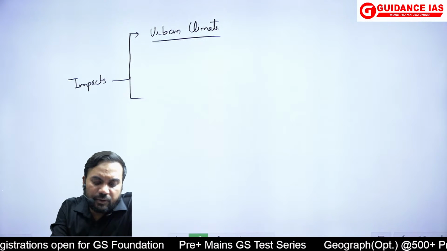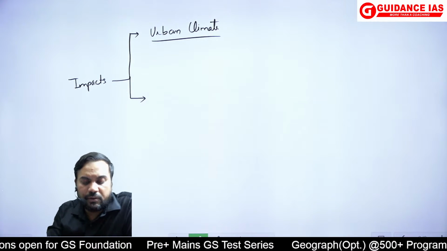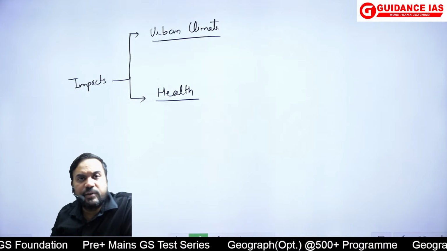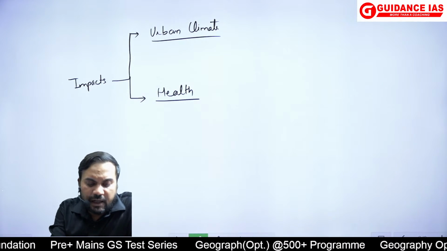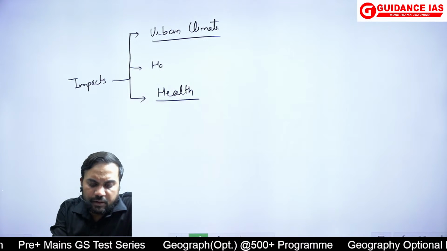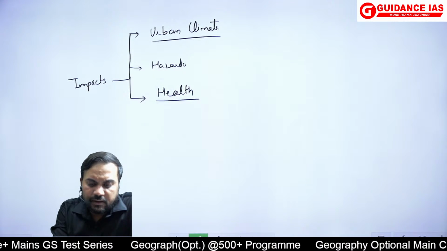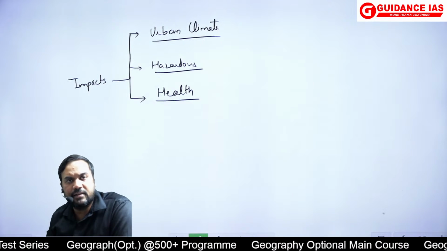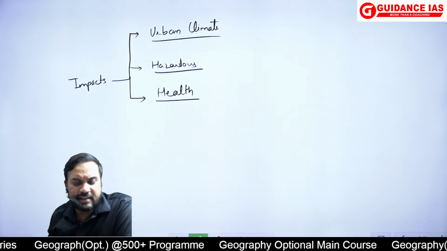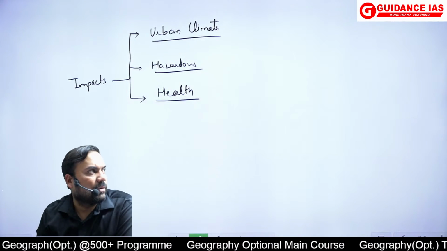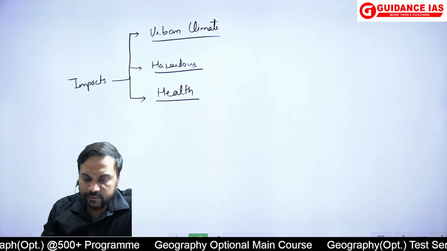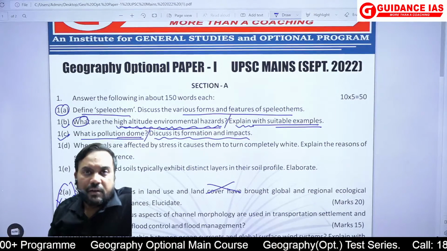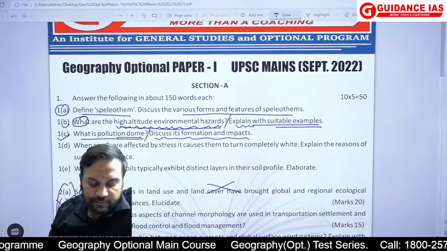Then you can also talk about the health impacts which can be there. Okay, and here I can add one more: hazardous impacts which can be there, like for example, can they lead to acid rains or acid precipitation, etc. We can definitely talk about their impacts. Okay, so that is what had to be written.